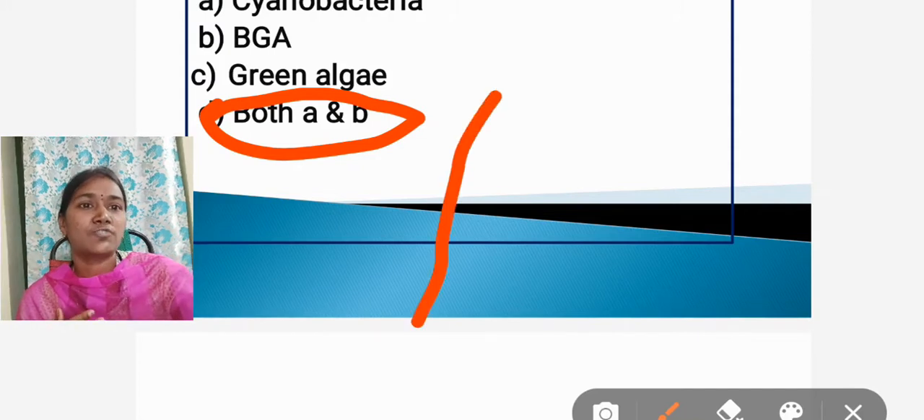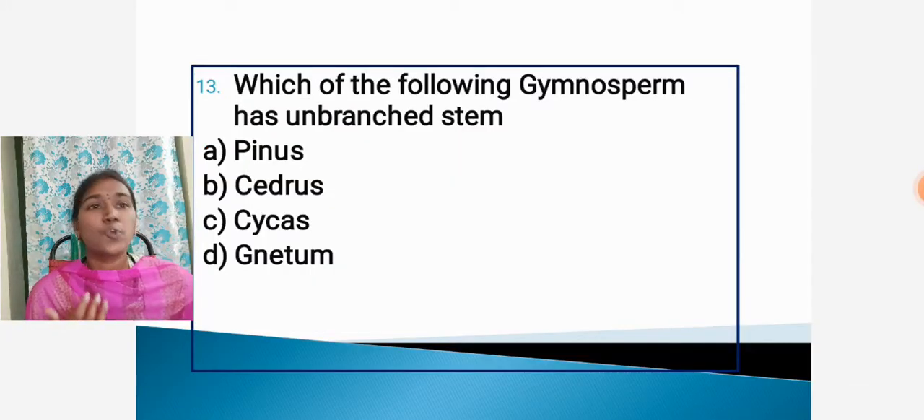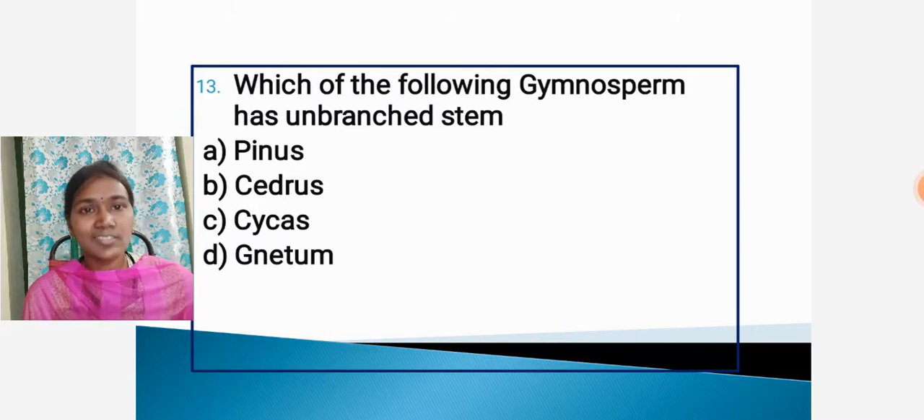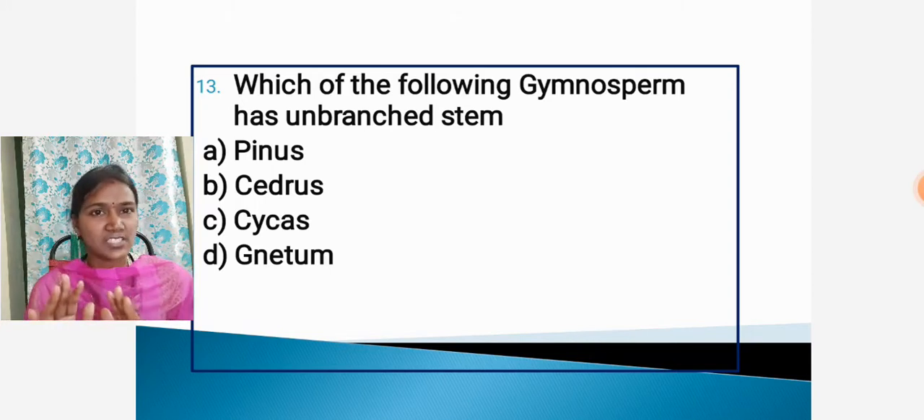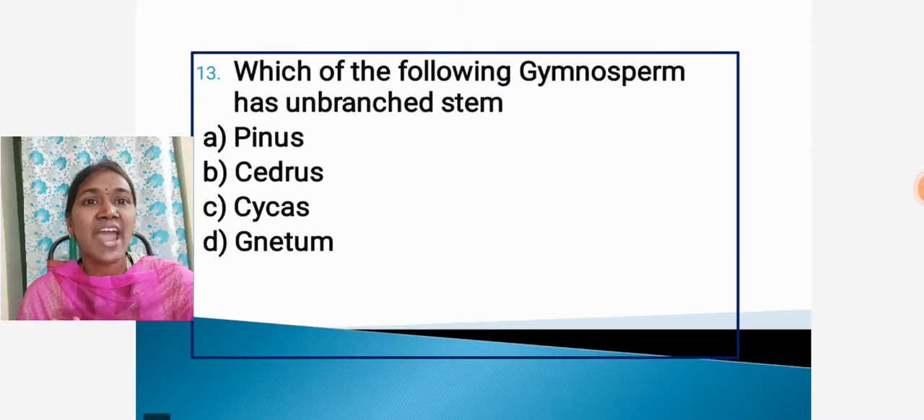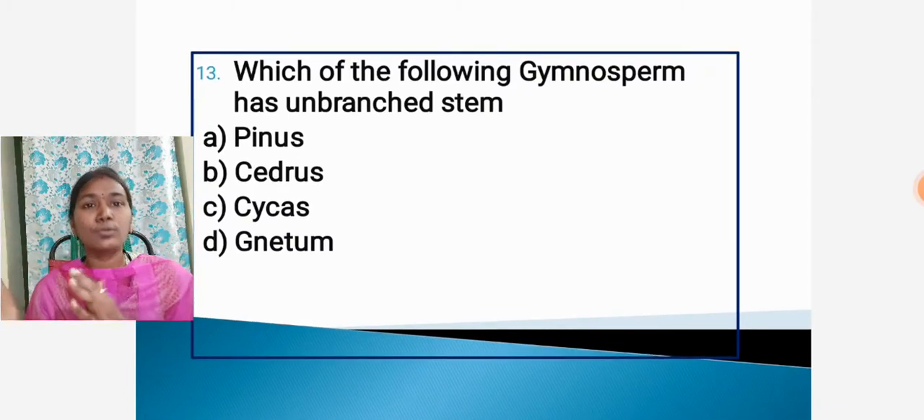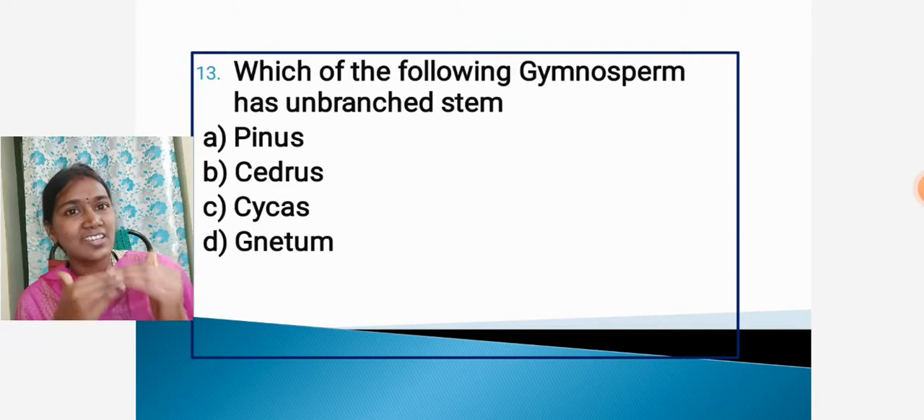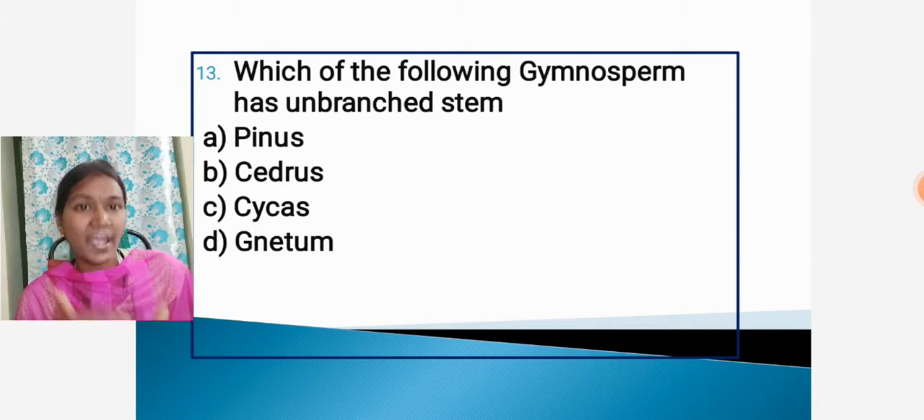Okay, then next question, 13th question: which of the following gymnosperms has an unbranched stem? This is about the stem external character. Gymnosperms are either branched or unbranched, and most of the gymnospermic plants are branched. These branches are divided into two types: the unlimited long shoots and limited short shoots. This is clearly observed in Pinus plants.